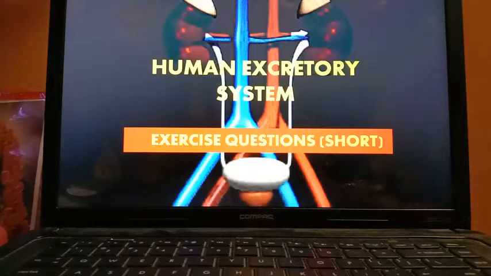Number 4, in hematuria, blood passes out along with urine. Answer is hematuria. And last one, number 5, nephron is the structural and functional unit of the kidney. So I am repeating once all the fill in the blanks. Number 1, urea. Number 2, dialysis. Number 3, micturition. Number 4, hematuria. Number 5, nephron.